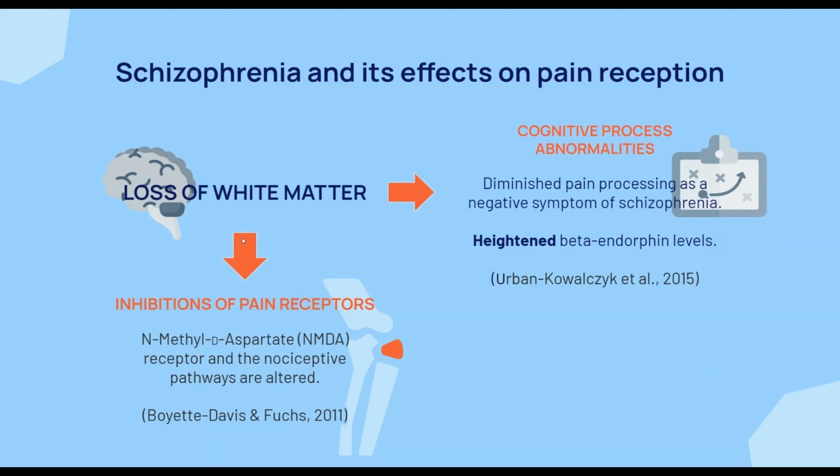Schizophrenia. It's a mental disorder typically characterized by the loss of white matter in the brain, which causes symptoms such as hallucinations and delusions. Due to this loss in brain matter, many brain functions are altered, and specifically in this context, areas which pertain to pain sensitivity. Two major hypotheses exist: cognitive processing abnormalities and the inhibition of pain receptors themselves, such as the mechanisms which operate with gate control. There are findings which give credibility to both hypotheses.